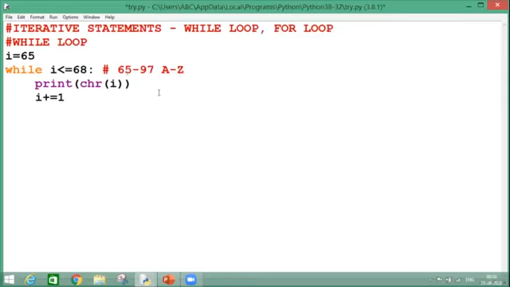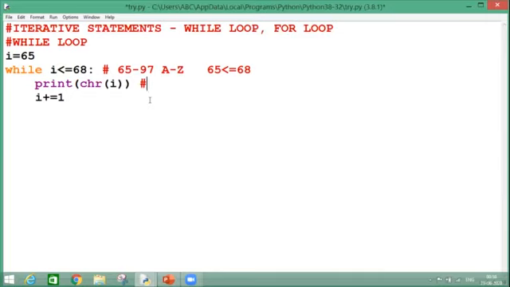So once I'm taking my counter variable I as 65 and I'm going to increment it one by one, what will happen? Very first time the condition will be checked: 65 is less than or equal to 68 or not. Condition is true. So we are entering inside the loop.